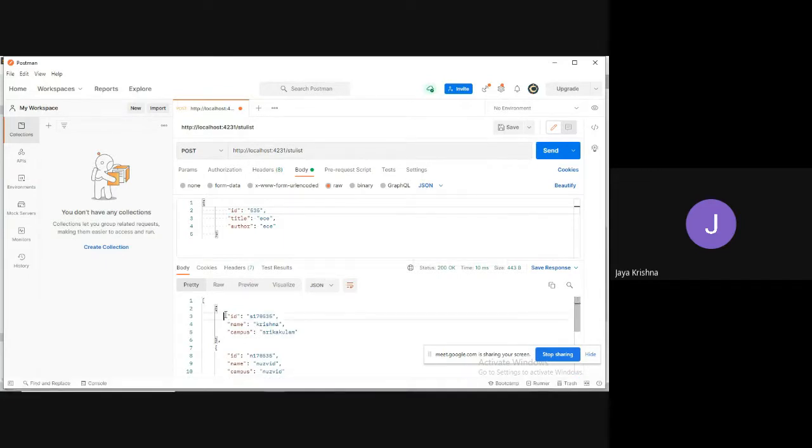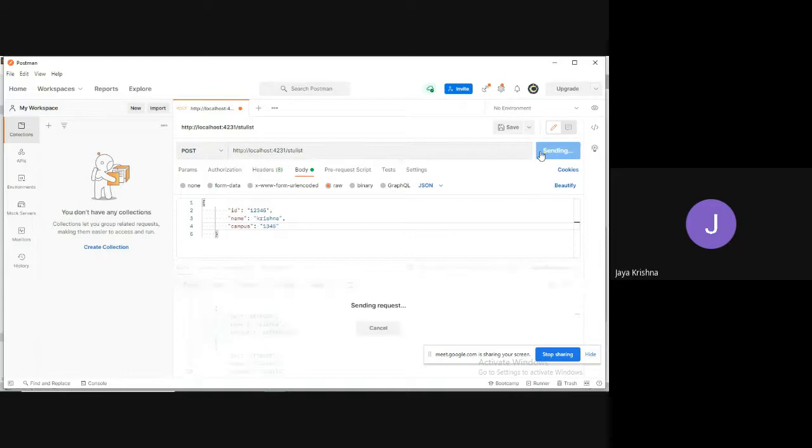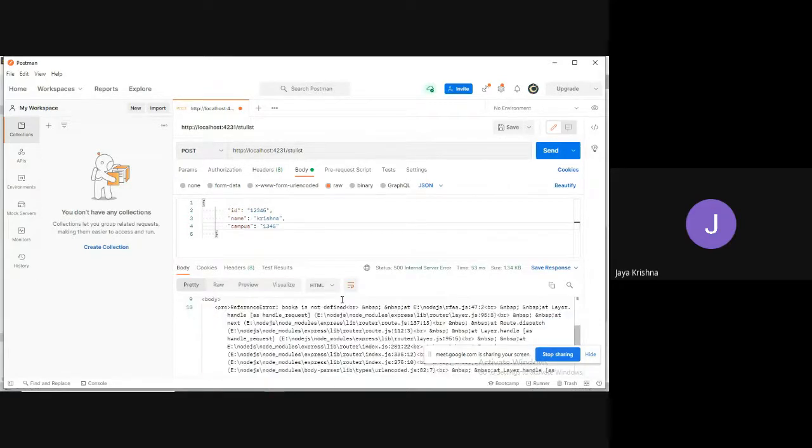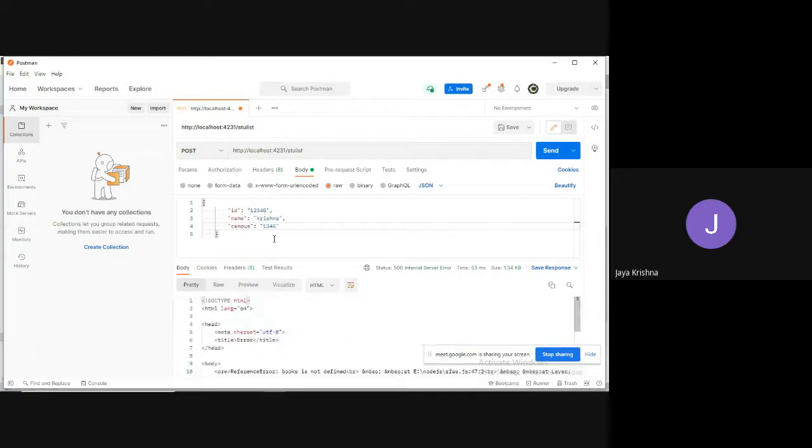Let me take this entire thing, copy, paste here. Like 1, 2, 3, 4, 5 ID number. Campus is also, let me take 1, 2, 3, 4, 5. Click on send. What happened, guys? Some kind of error you are getting.